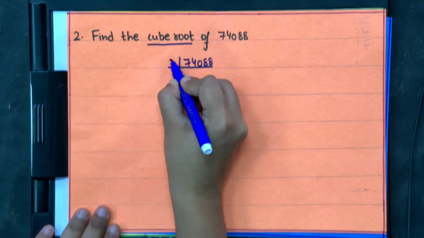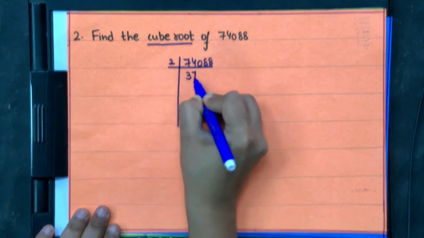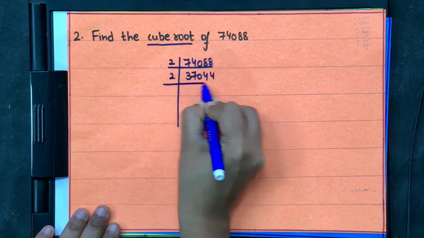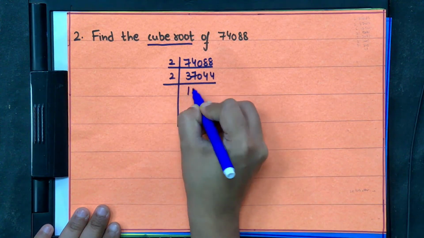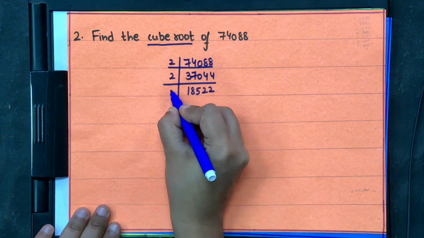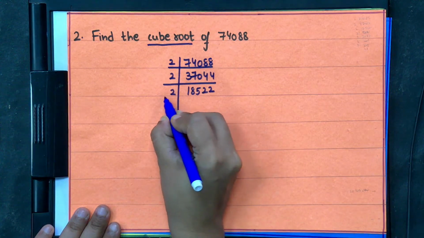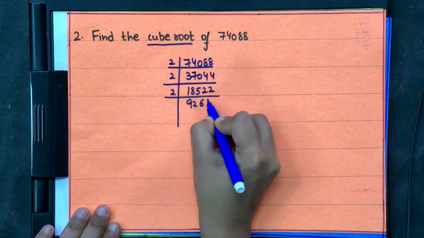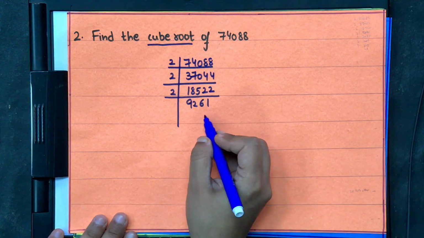Start dividing. What will you get? 37,044. Again divide this by 2, you will get 18,522. Then again divide it by 2, so you will get 9261.